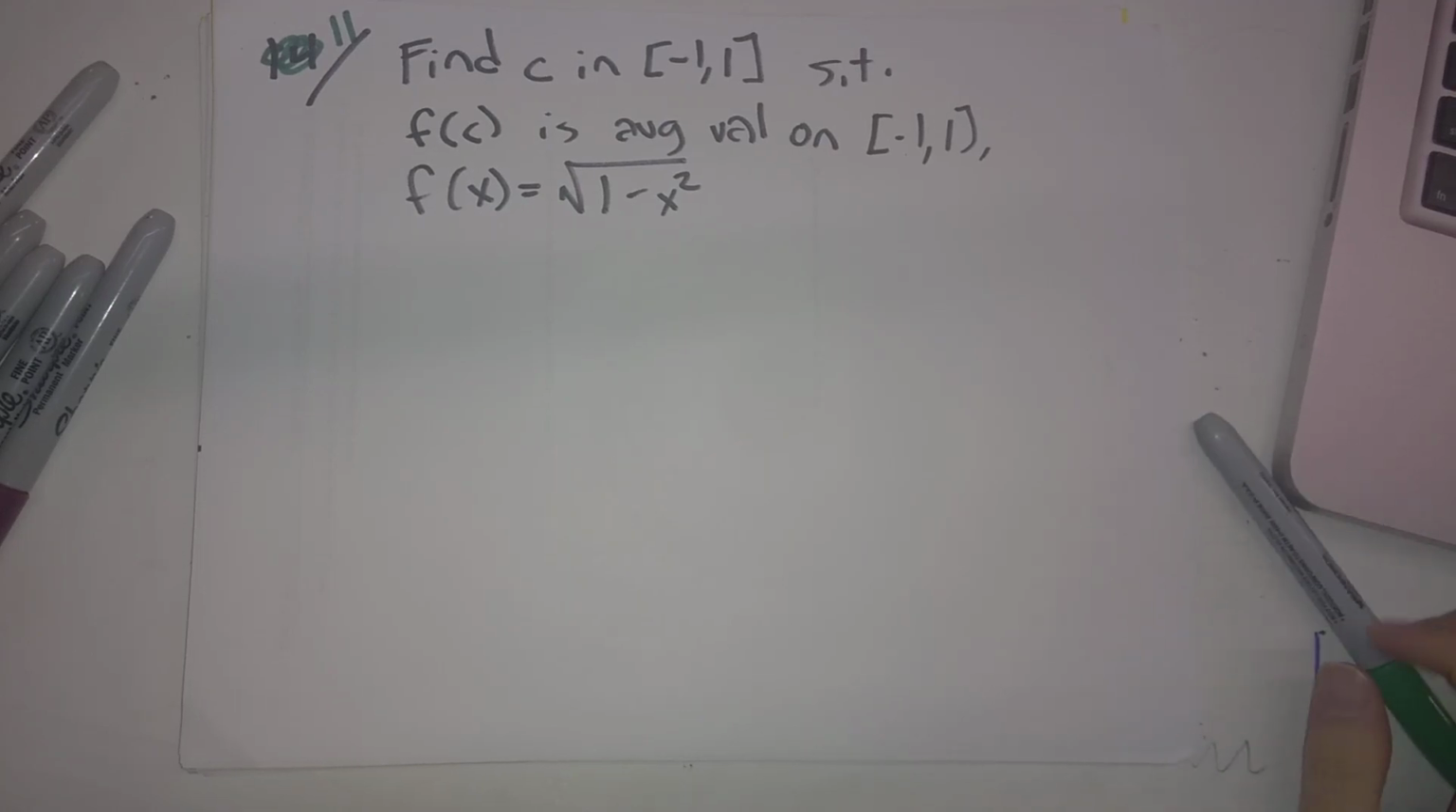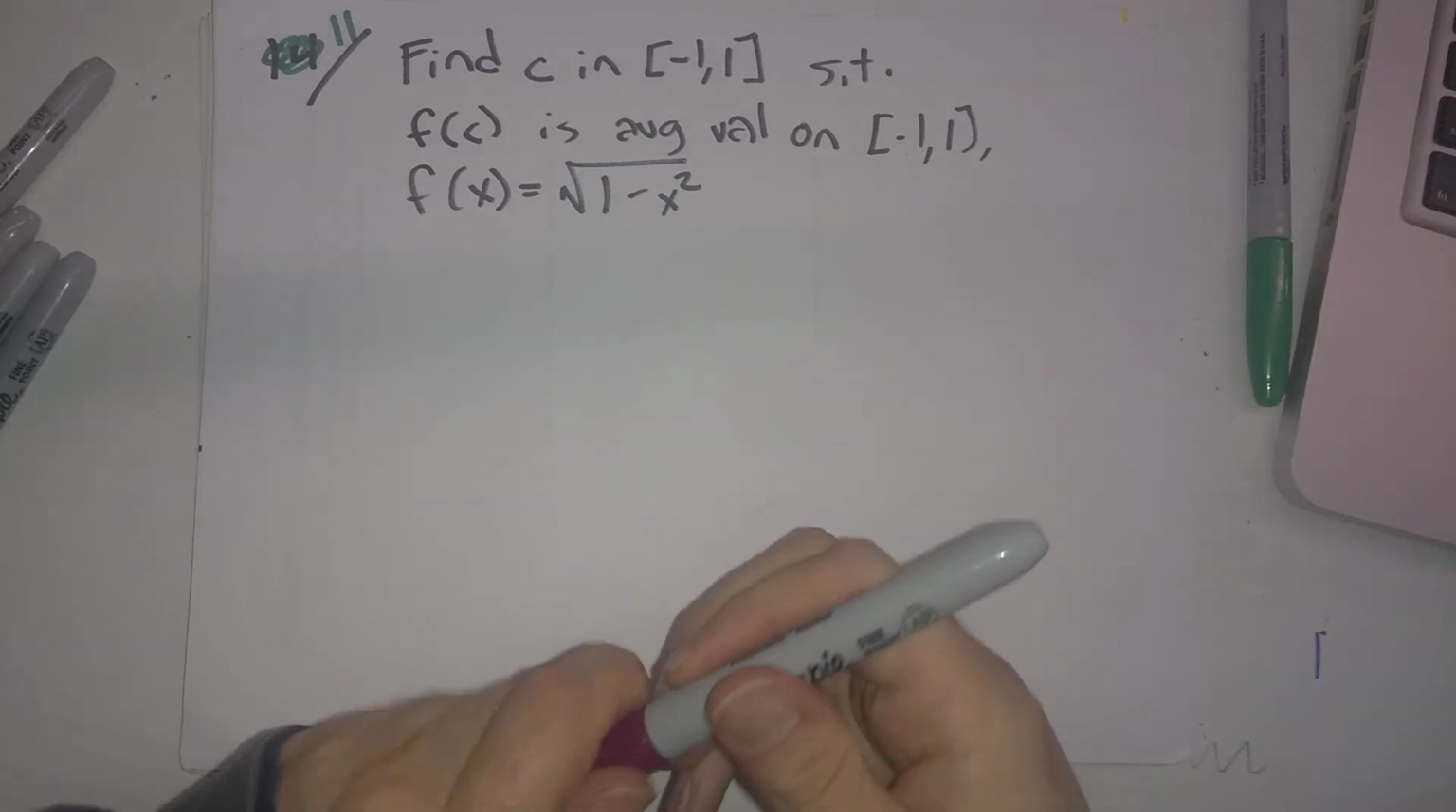Number 11. Find all values of c in the interval from -1 to 1, which have the following property. f of c is the average value of f of x on the interval from -1 to 1, where f of x is the square root of 1 minus x squared. And then we're being asked which theorem guarantees that such a c exists.